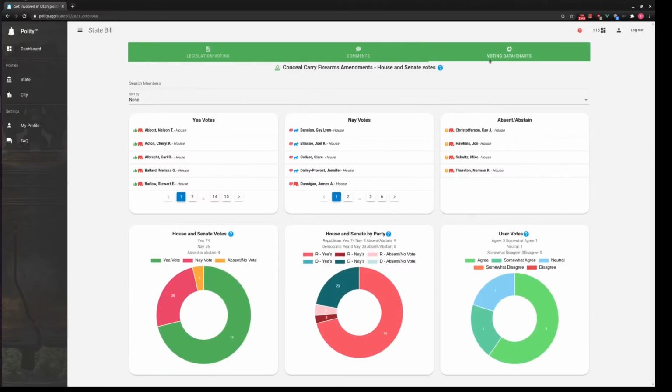And then I can also view the voting data for this specific piece of legislation. So here's everyone that voted yay, nay, absent, and abstain. This is a graph of the breakdown of the yay and nay votes. Same thing here, except it's by party. And then right here, by users.